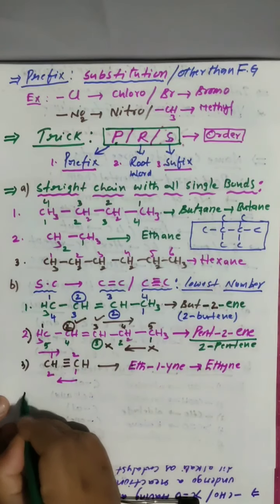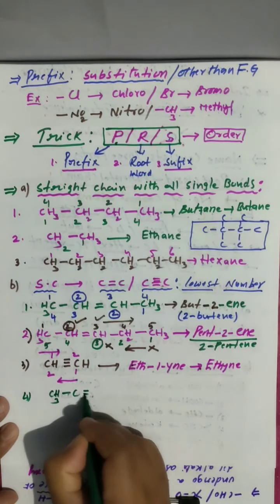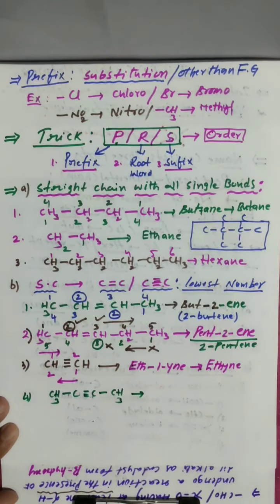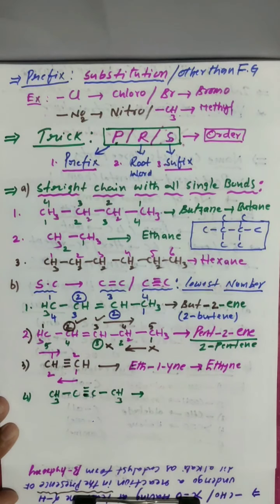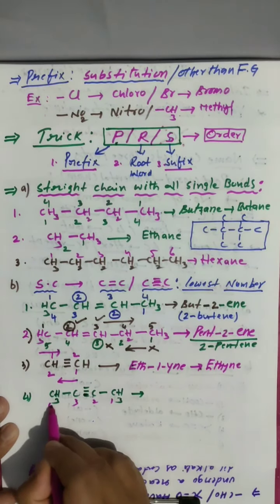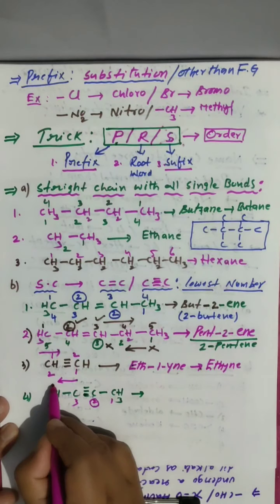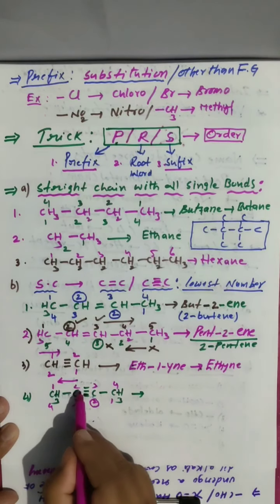Next, another example. CH3-C≡C-CH3. Clear? This is the triple bond. Now come to here. 1, 2, 3, 4. So the triple bonded carbon is getting number 2. Come from the other side, 1, 2, 3, 4. Here also you are getting 2.